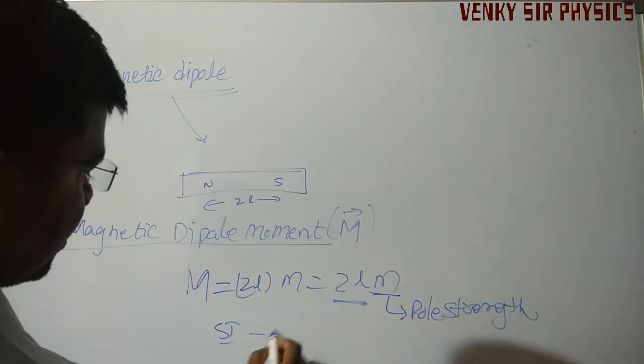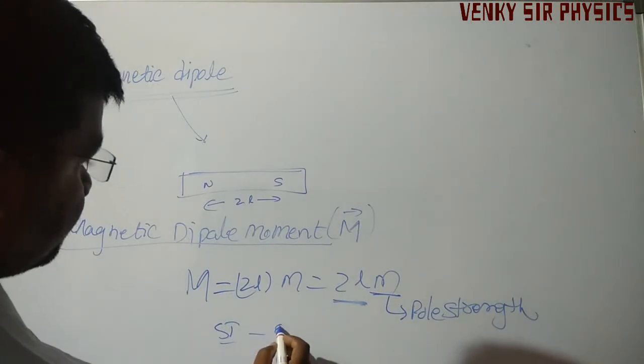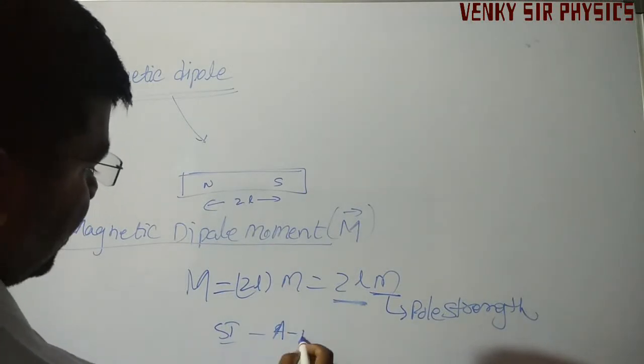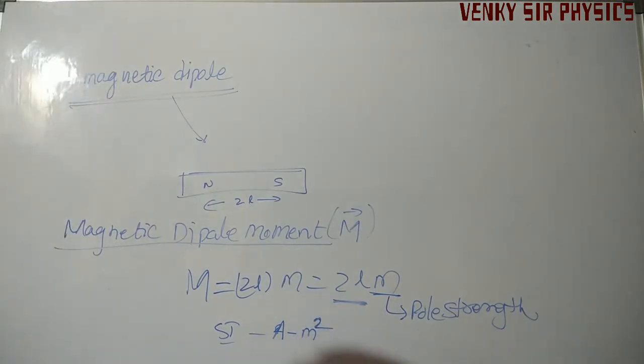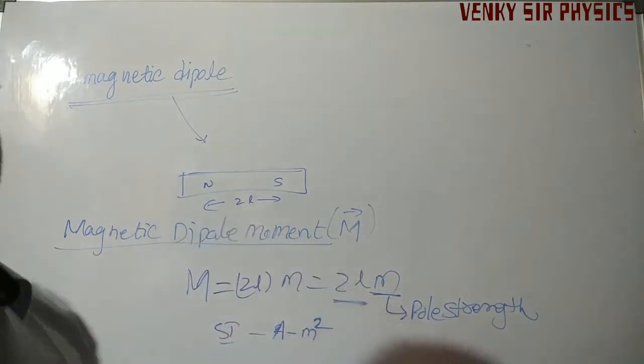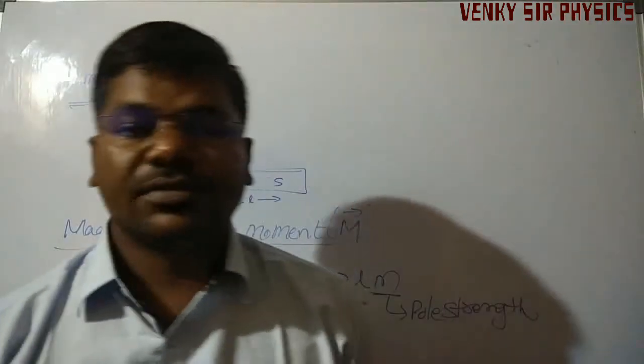The SI unit is ampere meter square. Ampere meter is the unit of pole strength.